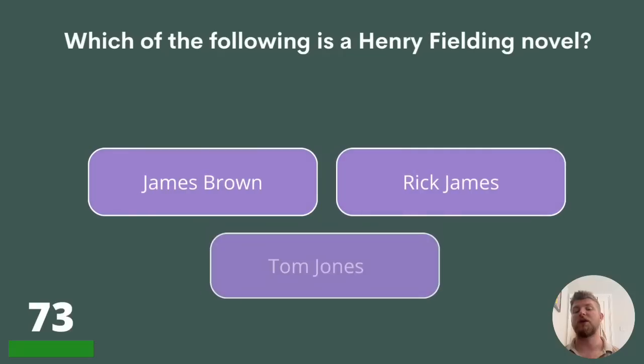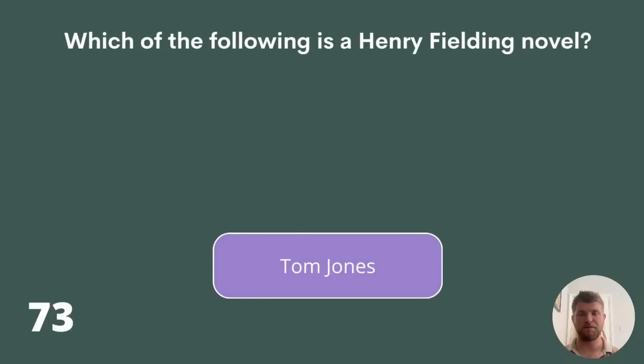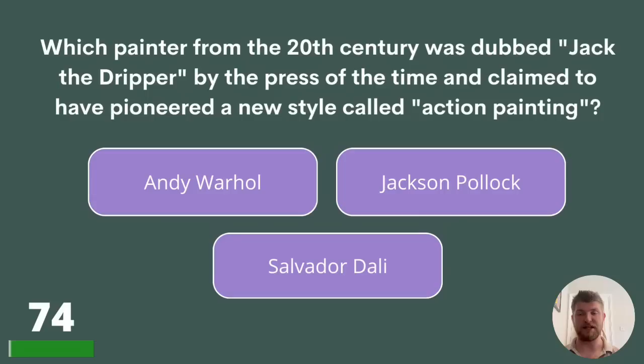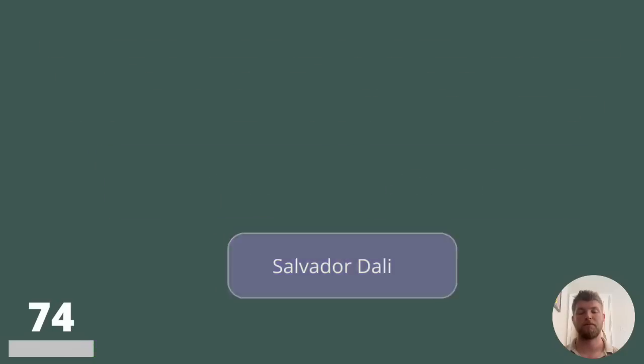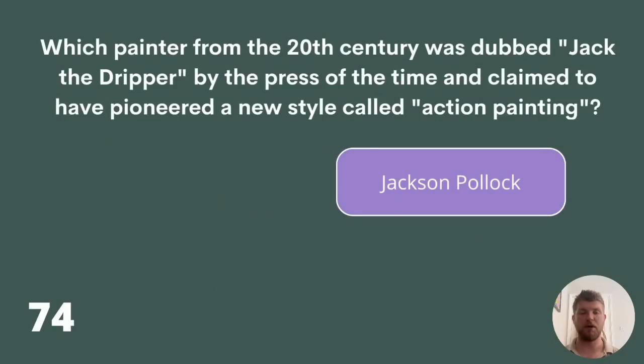73. Which of the following is a Henry Fielding novel? James Brown, Rick James, or Tom Jones? The answer is Tom Jones. 74. Which painter from the 20th century was dubbed Jack the Dripper by the press of the time and claimed to have pioneered a new style called action painting? Andy Warhol, Jackson Pollock, or Salvador Dali? The answer is Jackson Pollock.